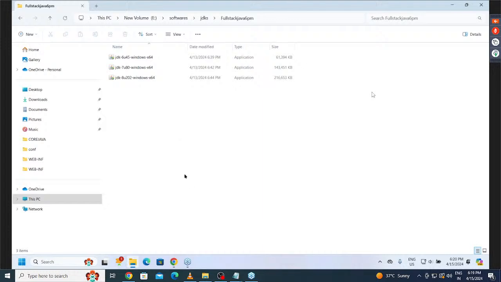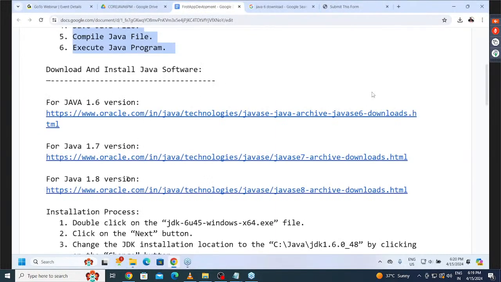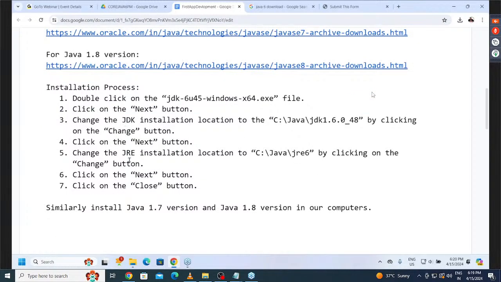Now after that, I want to install the Java software. How am I going to install the Java software? The total installation process is already given in the document. Double click on the JDK 6 update .exe file that we downloaded from the internet. Click on the next button, change the JDK's location to some other. This is optional, not mandatory. I will follow this, but it is not mandatory to follow the same thing in your own way. In our system, we can maintain the same content as it is, and install in the same location.